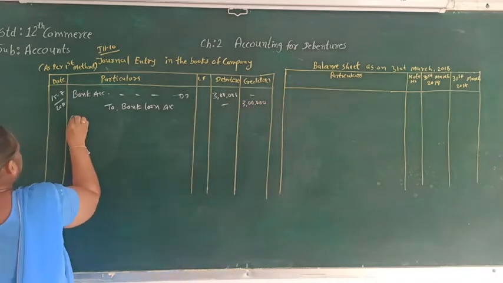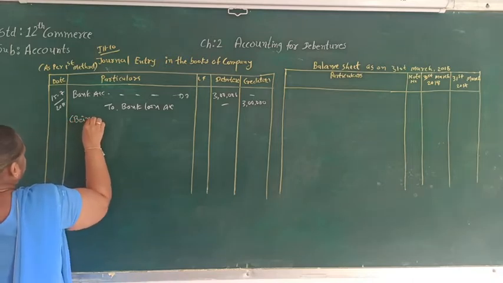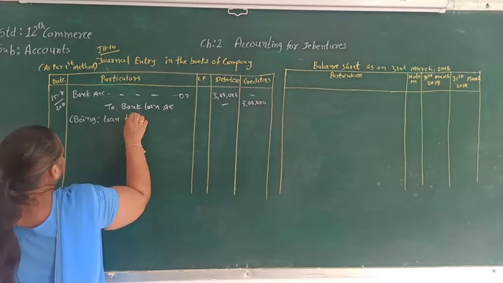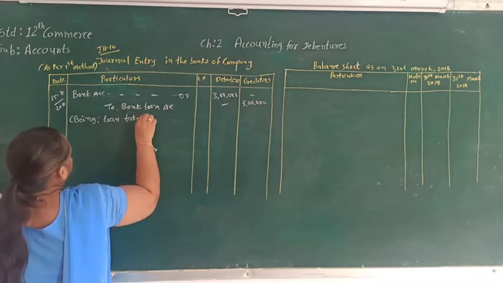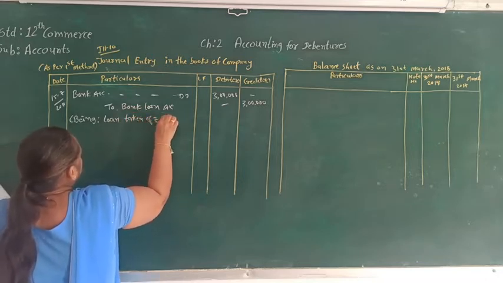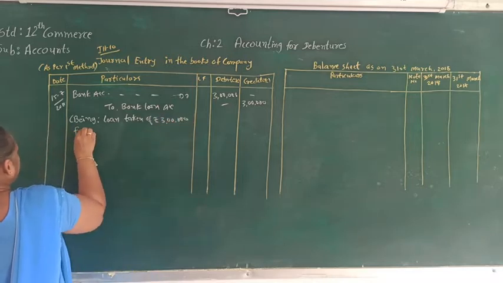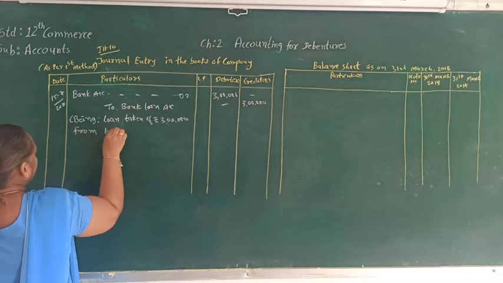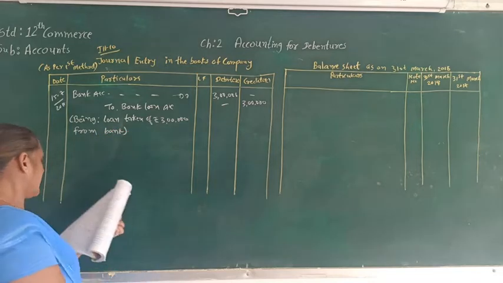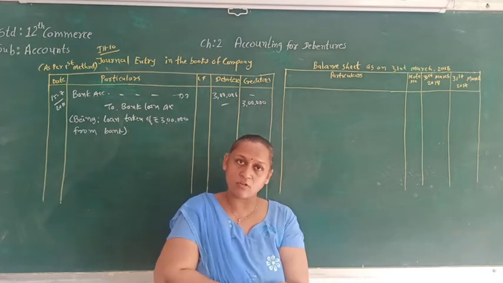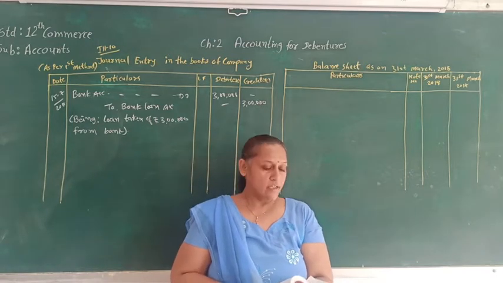Being loan taken of rupees 3 lakh from bank. So this is the journal entry according to the first method. In the first method we are not going to pass a journal entry for the debenture.